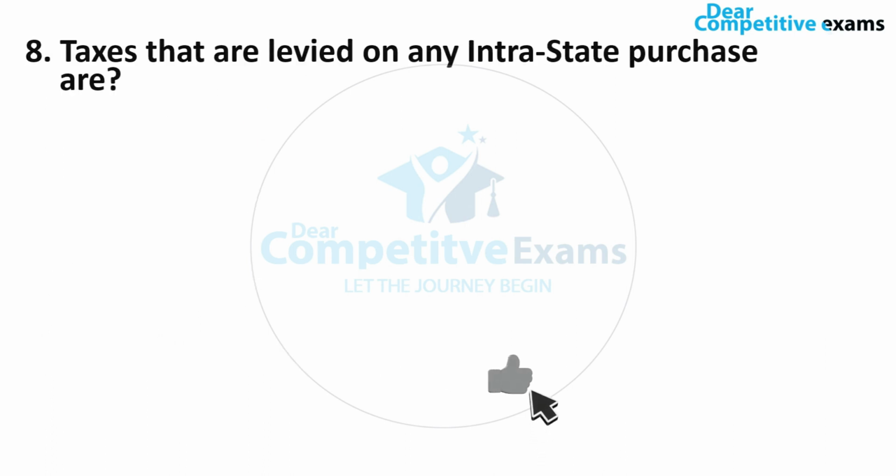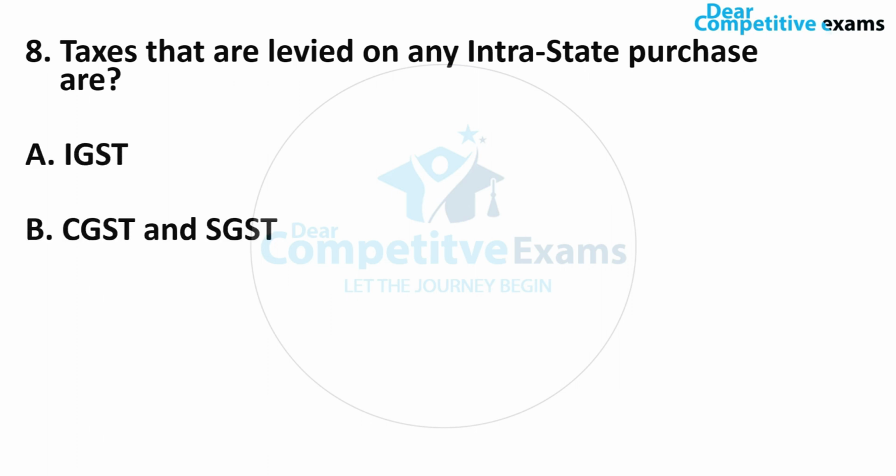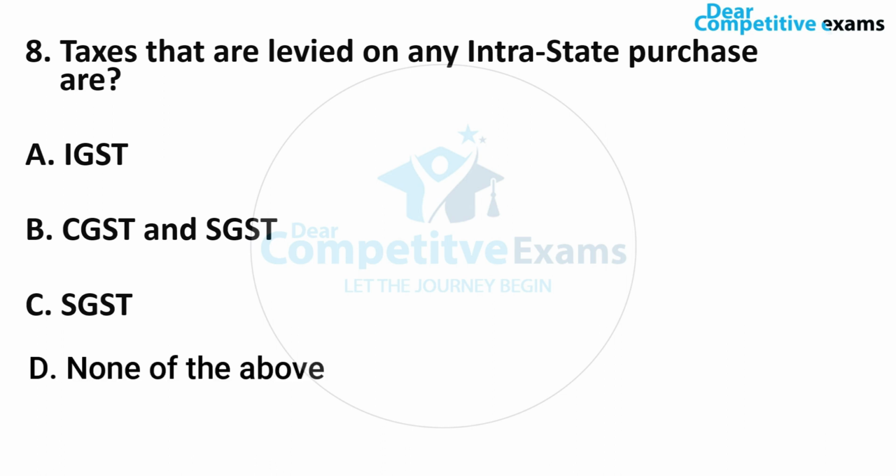Taxes that are implemented or charged on any intrastate purchase are... So what kind of GST is implemented when you do an intrastate purchase? Friends, let me tell you, intrastate purchase means, in simple words, supplying goods and services within a state, within the state border, not going out of the state. So that kind of purchase is called an intrastate purchase. In that case, what kind of GST is implemented? The answers are IGST, CGST and SGST, SGST, or none of the above.